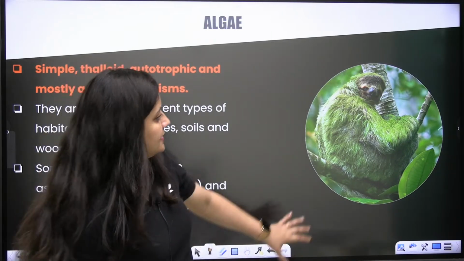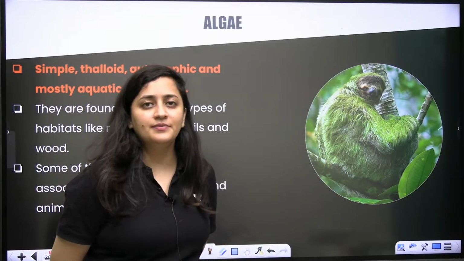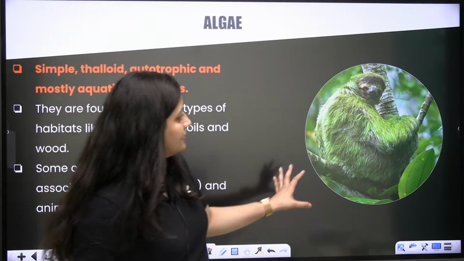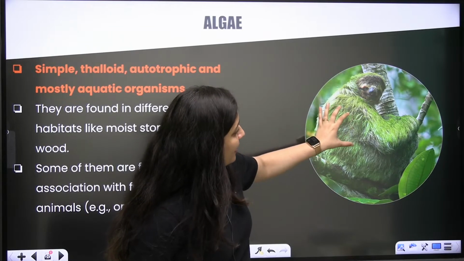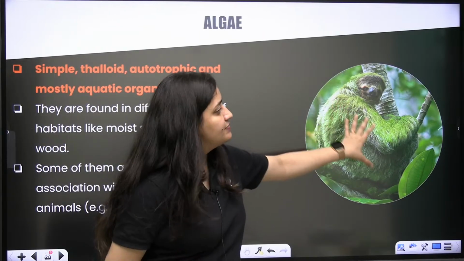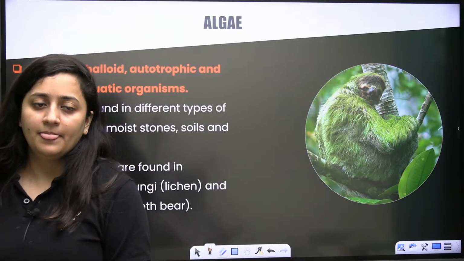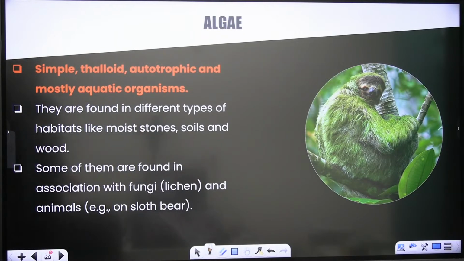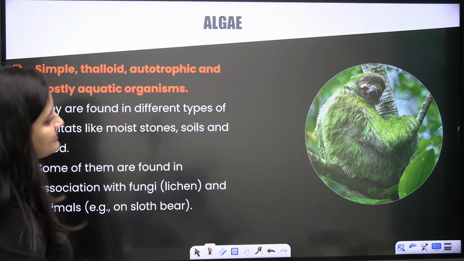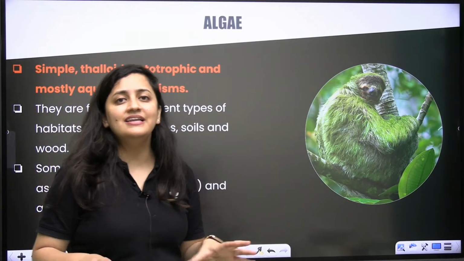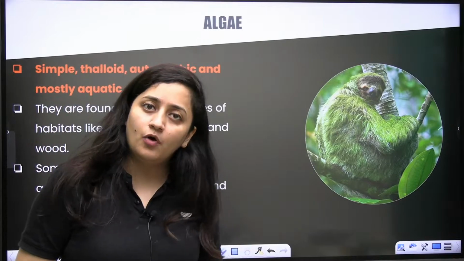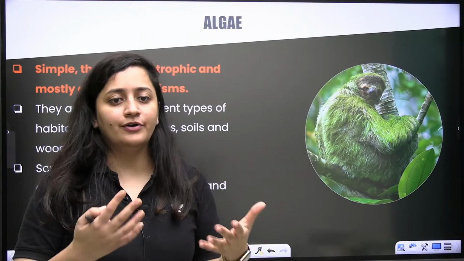Yes, it's a sloth here, bachcho. It is showing the symbiotic association of algae and the sloth bear. It helps in the camouflage. So here we are just checking one example where algae can grow on animal body. It can grow on plants also. This is what we are discussing.